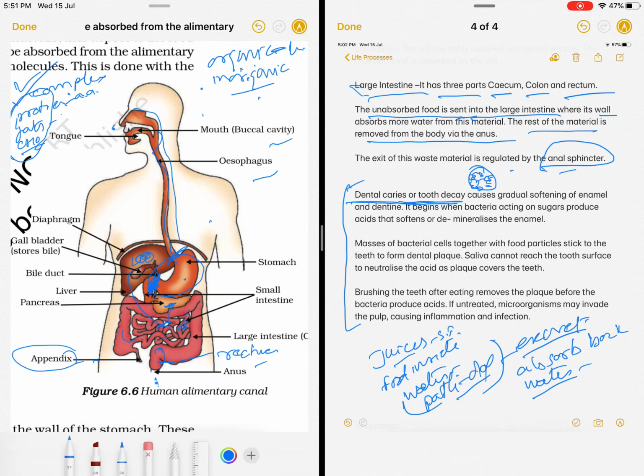A tooth is a structure like this, and outside it is covered with hard enamel, dentine, and inside there are roots. Okay, so this is simple. My drawing is not that good, so I have drawn this. So what happens